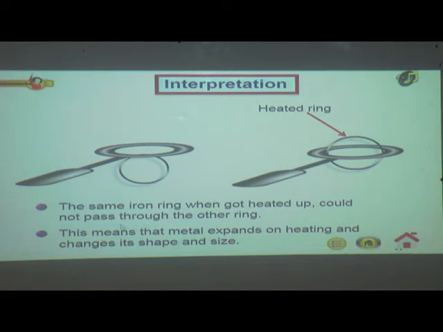Certain things expand on heating and contract on cooling. For example, we have seen just now about the metal. There are many materials that expand. Expand means increase in size, a slight increase in size, on heating. Contract means decrease in size on cooling. For example, metals like iron and aluminium expand on heating and contract on cooling. So for this we have seen an example here.